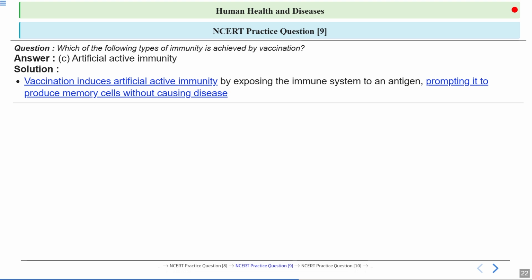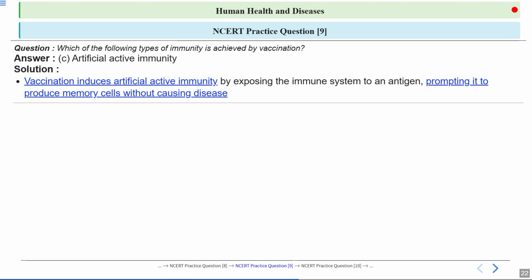So this is the secondary response. The secondary response is the heightened response, and this overwhelms the pathogen. So this process creates artificial active immunity. This is kind of active immunity only, but it is artificial because we are deliberately introducing the antigens of the pathogen, such as viruses or bacteria.